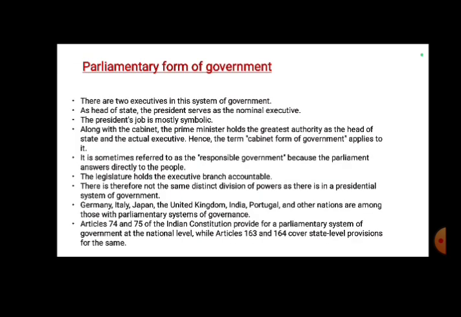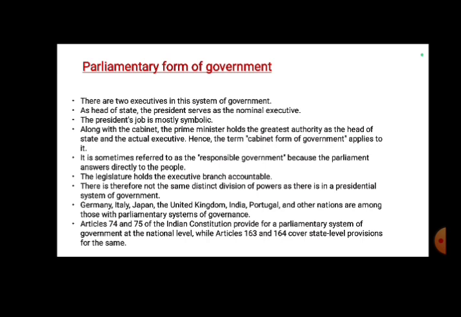Now let us see the parliamentary form of government. In this type of government, there are two executives. As the head of state, the president serves as the nominal executive. Here, the president's job is mostly symbolic, whereas along with the cabinet, the prime minister holds the greatest authority as the head of government, and he is the actual executive. Hence, the cabinet form of government applies here.